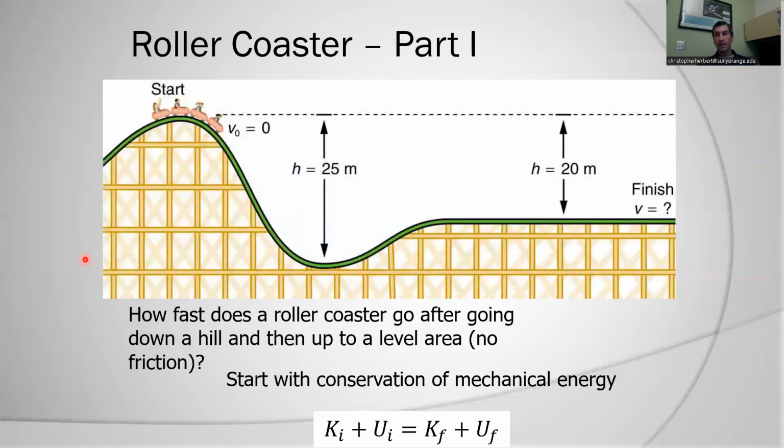Here's where it's not so easy to use kinematic equations, because if I look at a roller coaster, the slope of the tracks is going to determine my acceleration. So can I use my kinematic equations of motion? No, I can't. Because if my acceleration is not constant, my kinematic equations don't work.